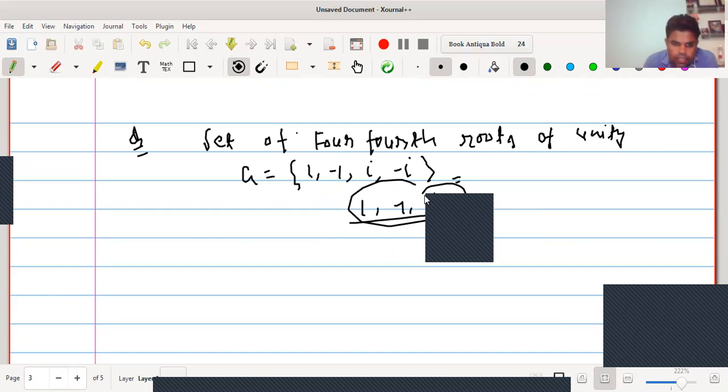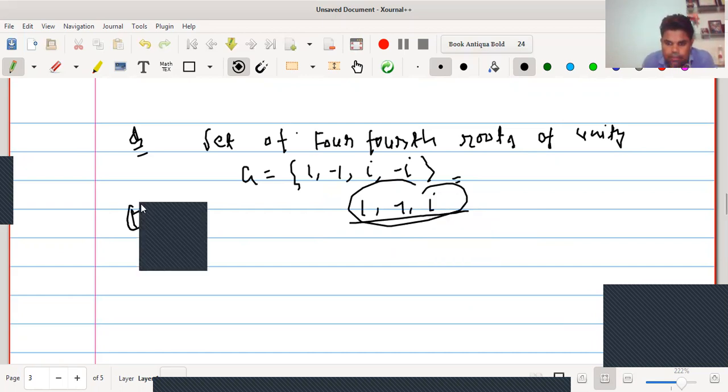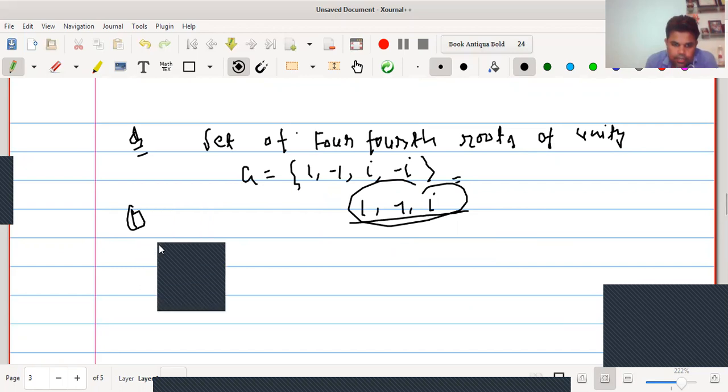Clearly 1 is the identity element in G. Now we have to check inverse for each and every element. Inverse of 1 is 1 clearly.